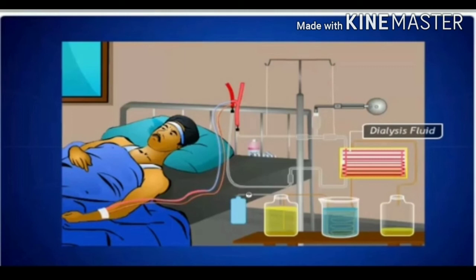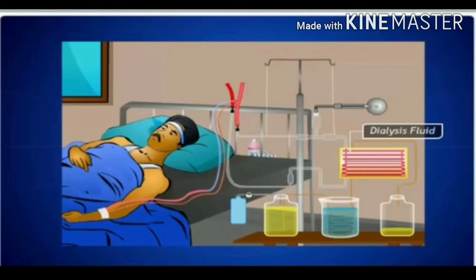Artificial kidneys contain a number of tubes with a semi-permeable lining suspended in a tank filled with a dialyzing fluid. Now look at the picture. This fluid has the same osmotic pressure as blood, except that it is devoid of nitrogenous wastes. The patient's blood is passed through these tubes.